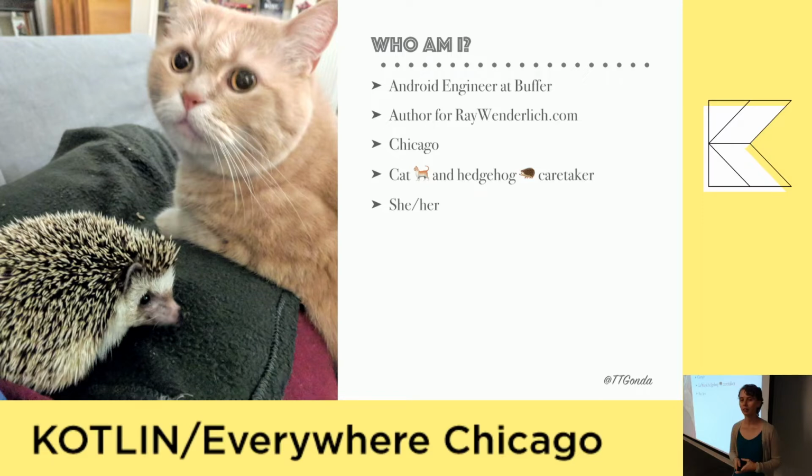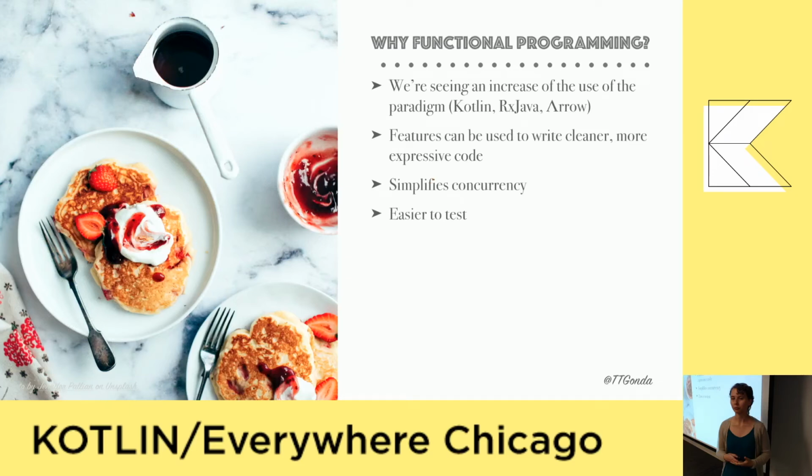So, why do people like functional programming? Three biggest things is, one, the features can be used to write cleaner, more concise code. We'll see how a lot of things can be made much more expressive. Also, some of the principles help with some of the problem parts of writing concurrent code, and it minimizes some surprises there. And then some of the principles also help things be more testable.